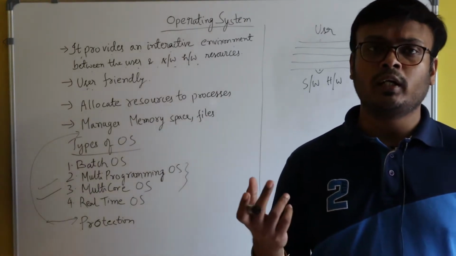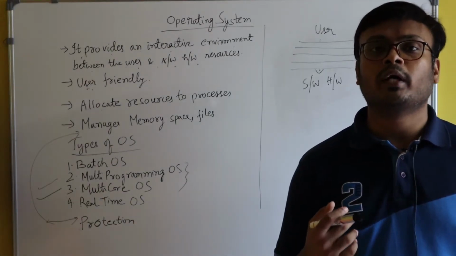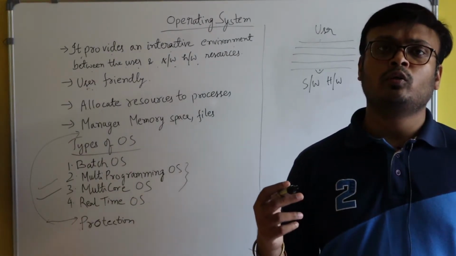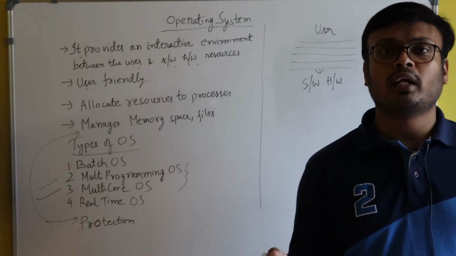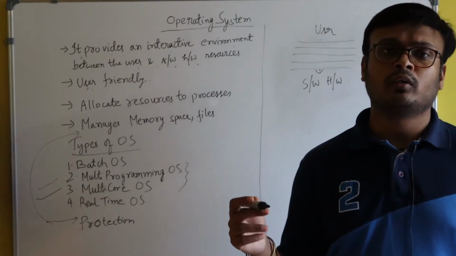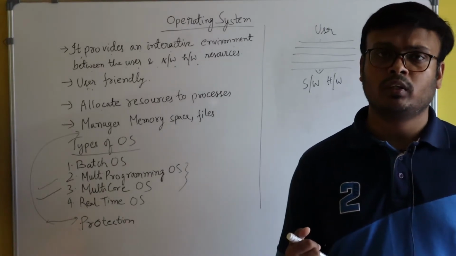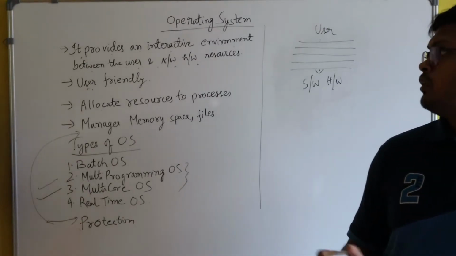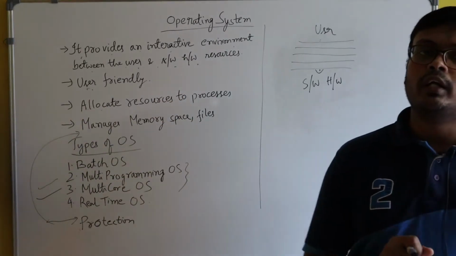Why? Because Android is a very user friendly operating system. Here you can access all the apps without having too much knowledge about the software. So that is called user friendly.